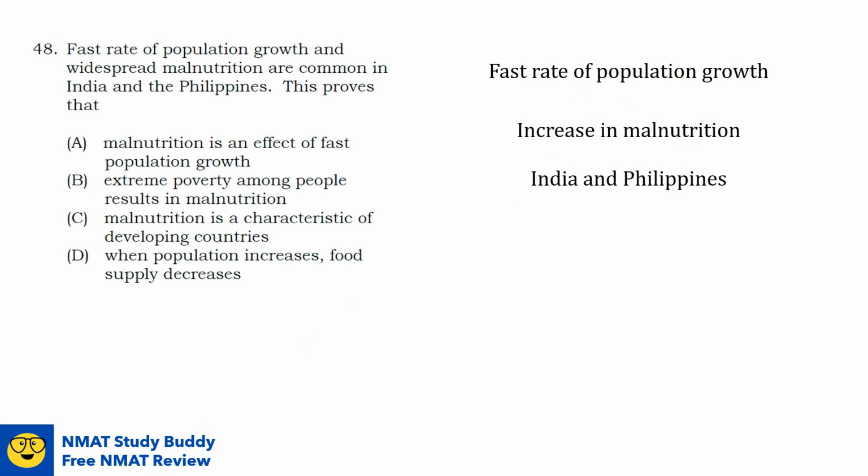So we can already eliminate this. Option A, malnutrition is an effect of fast population growth, is an answer that contains the important information given in our statement, the fast rate of population growth and increase in malnutrition. It showed the relationship between these two, so this is our best answer.